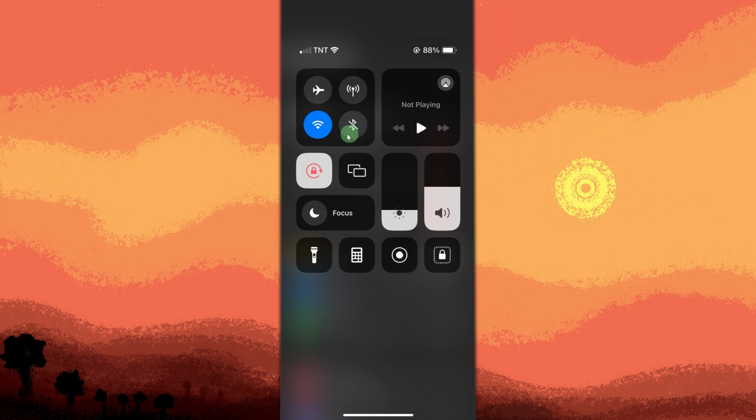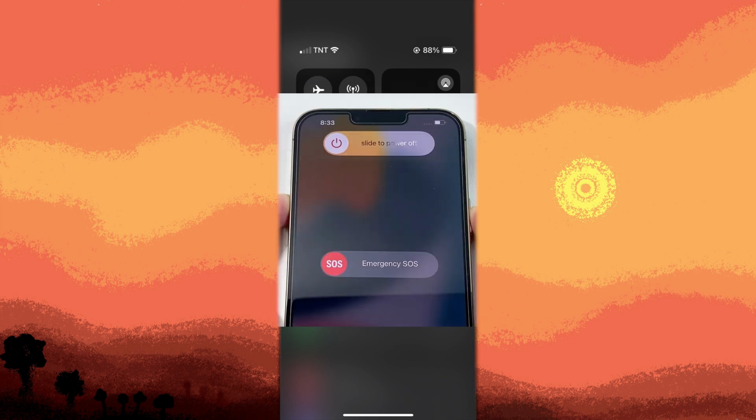Another method, restarting can resolve many minor software glitches. Press and hold the side button and either volume button on newer models until the slider appears. Drag the slider to turn off your iPhone, then press and hold the side button again to turn it back on.